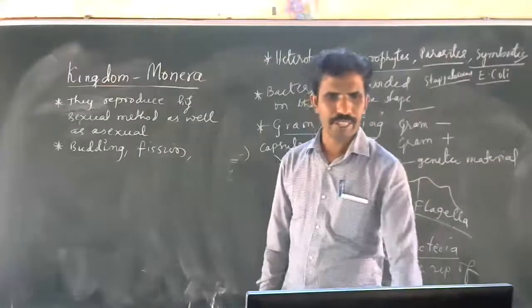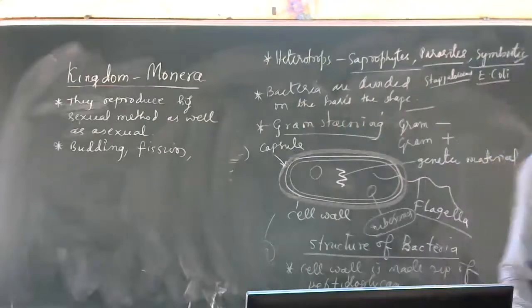Like that, they reproduce by methods called budding as well as asexual reproduction. So bacteria are the organisms which usually reproduce by both methods.